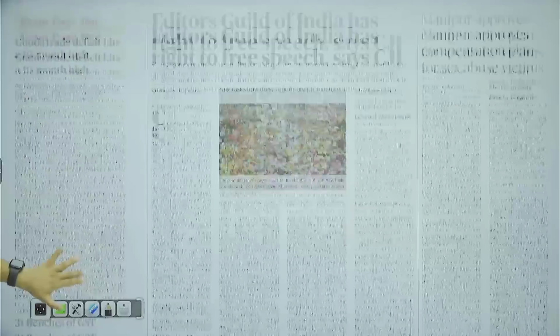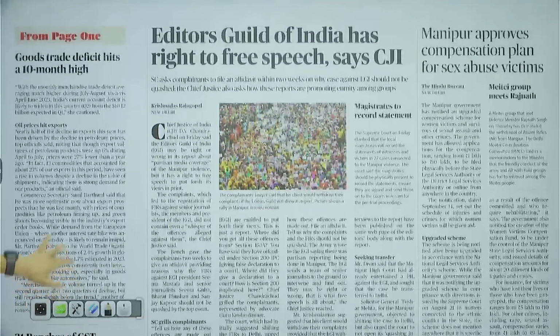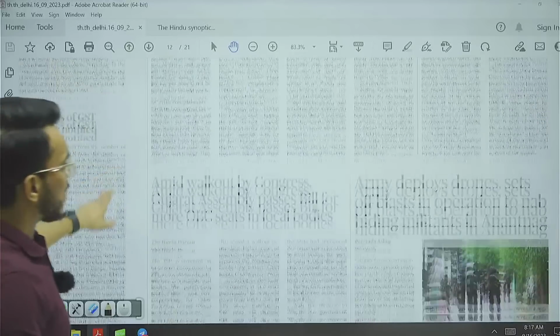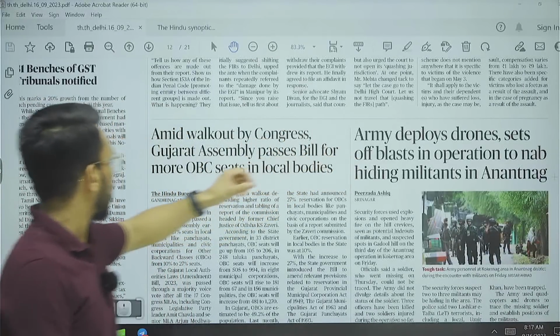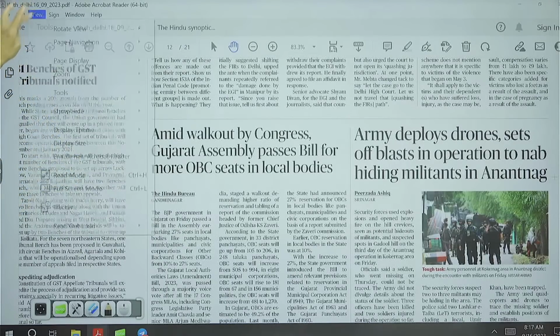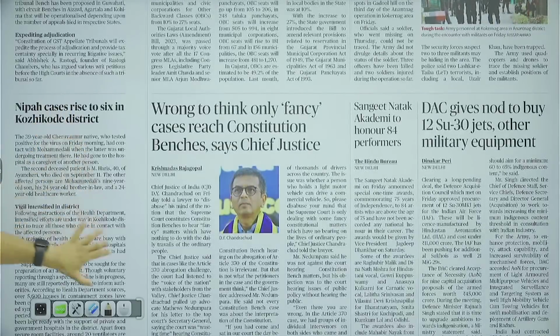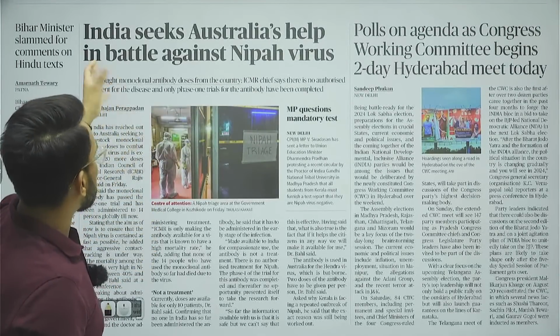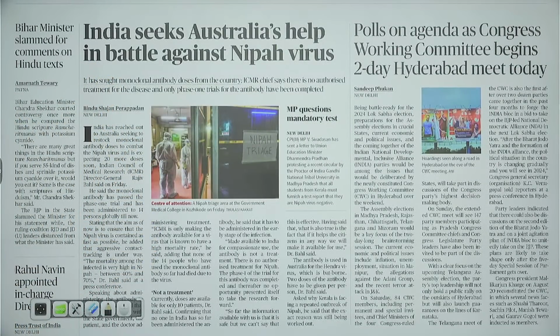Okay, then moving on. After that, Editors Guild of India has right to free speech. Okay, army deploys drones. Fine. Amid walkout by Congress, Gujarat Assembly passes bill for more OBC seats in local bodies. Now, guys, moving on here, we have further: India seeks Australia's help in battle against Nipah virus. So basically, India has sought monoclonal antibodies.